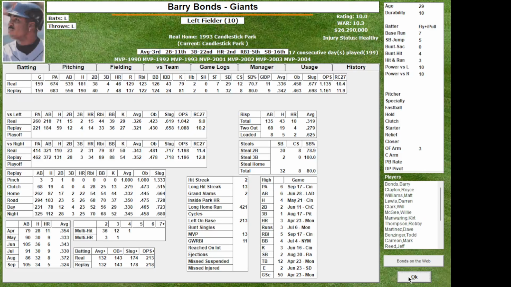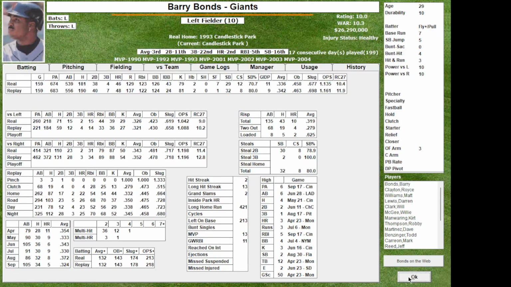So most of these, I can live with them from what I see here. There's not that much discrepancy for all the numbers. The OPS, the slugging, the batting average .342 to .336. I mean, that's pretty standard. So I don't see a whole lot of anomalies there. He did hit 3 extra triples, but I don't think that's that big of a deal. Like I said, the intentional walks are the ones that stand out to me. The lesser amount of intentional walks, 19 fewer. That would be the one that would catch my eye.